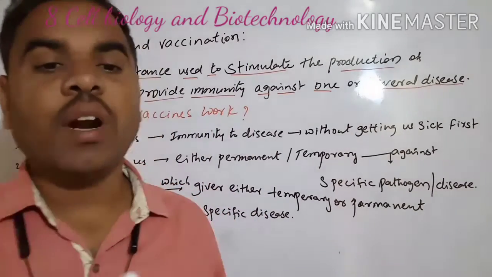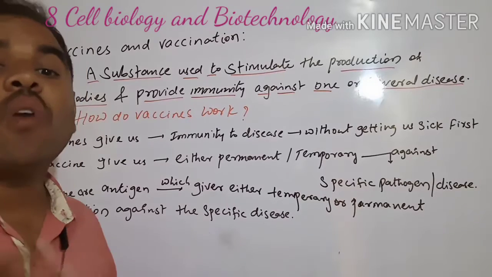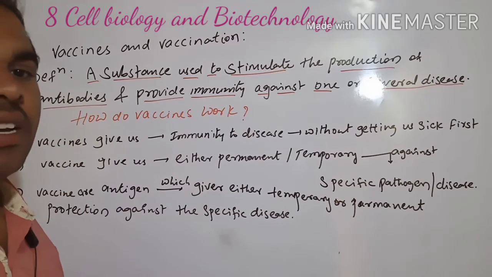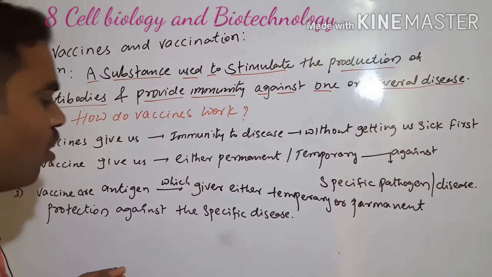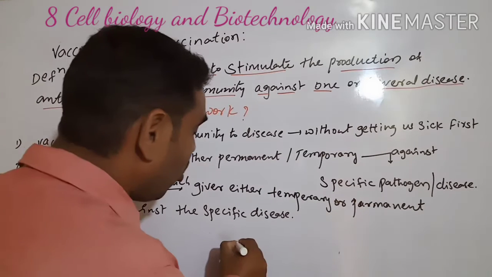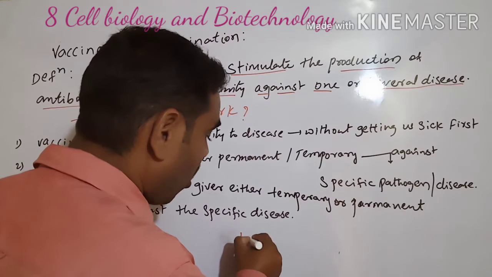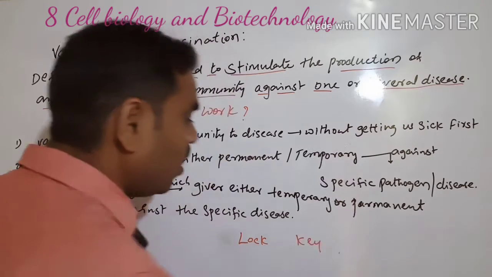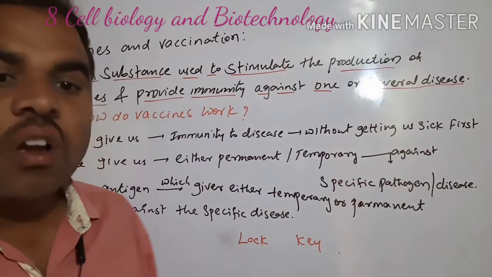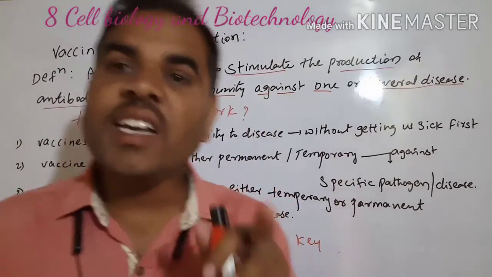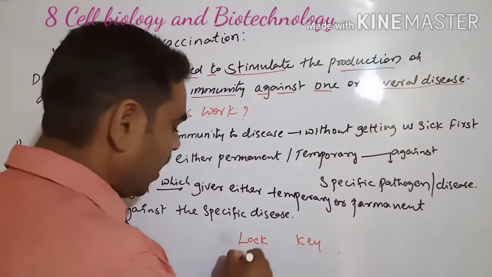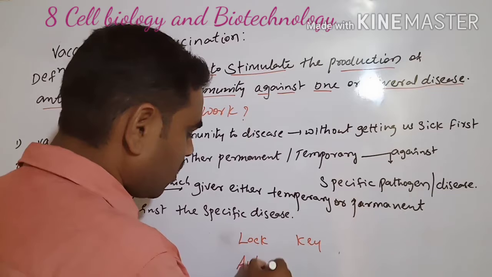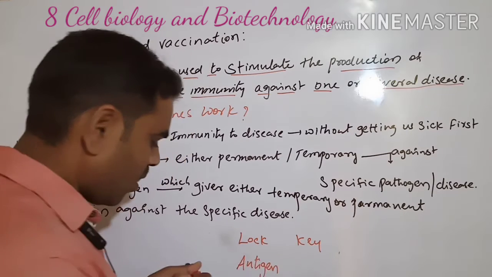For example, against one or several diseases, we can see the lock and key model. Here, what is the lock? The lock is the antigen.